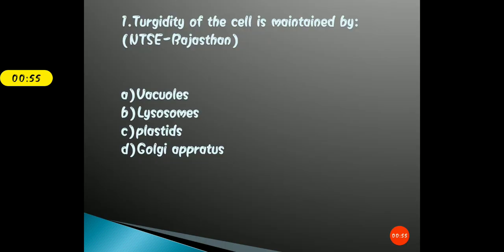First question for today is: turgidity of a cell is maintained by, and students, this question appeared in the NTSC examination of Rajasthan. These questions are very important, as they give you an idea of what sort of questions are asked in these competitive examinations. The options are A, vacuoles, B, lysosomes, C, plastids, D, Golgi apparatus. Take 5 to 6 seconds and mark the right answer.